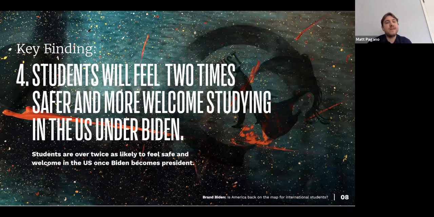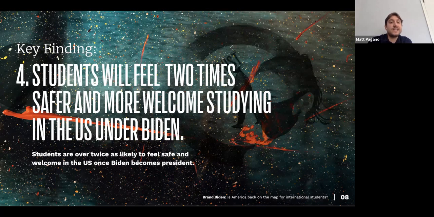Another key finding that we found here, students will feel 2 times safer and more welcome studying in the US under Biden. So students are over twice as likely to feel safe and welcome in the US once Biden becomes president. Obviously, there's been a lot of events that have happened just in the course of the past 2 weeks here with the Capitol building. You look at the summer with COVID-19, the BLM movement, everything that has been going on here.